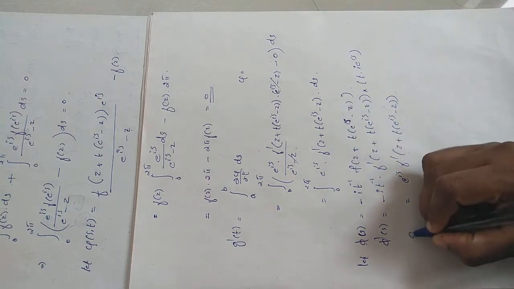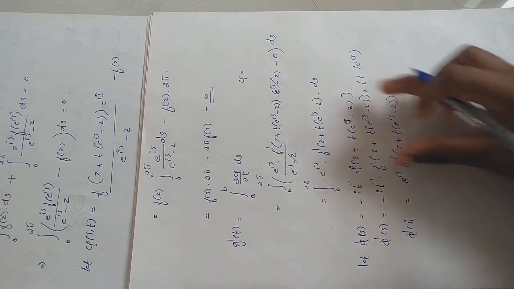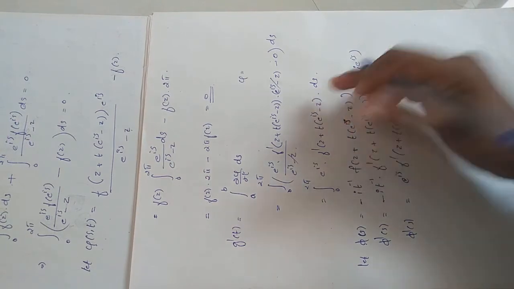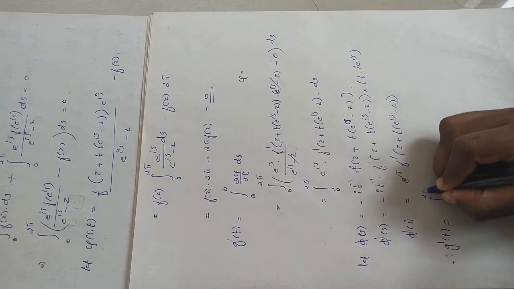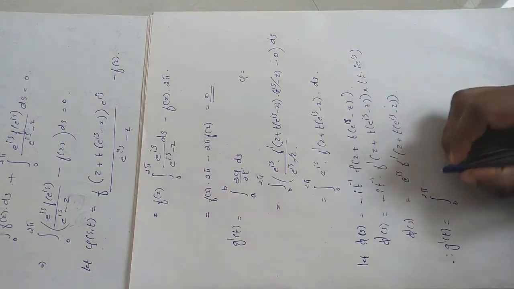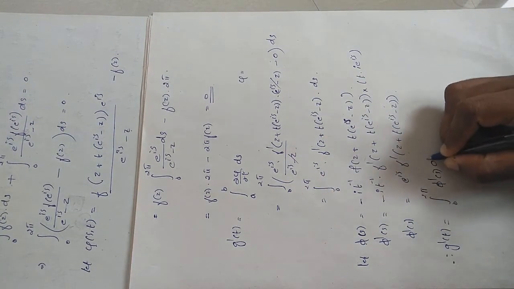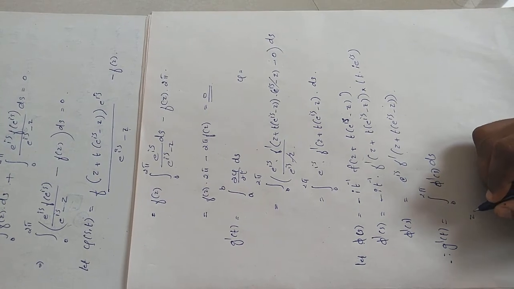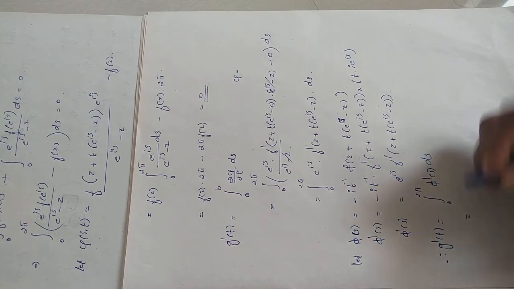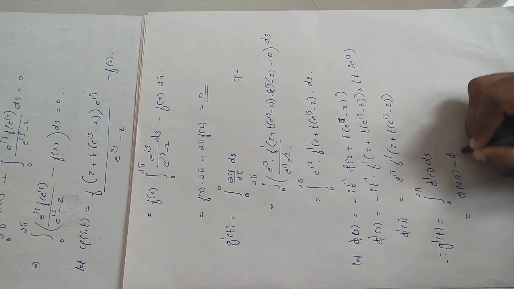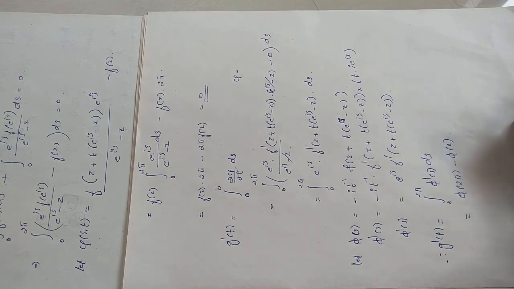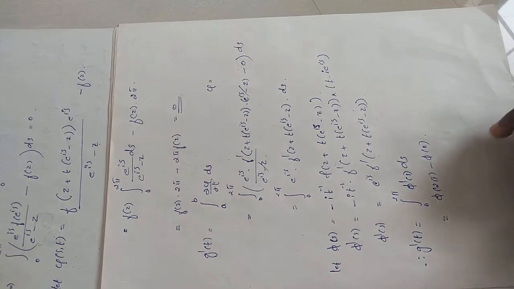So you can see that this phi dash of s is nothing but this term in the integral, right? Therefore g dash of t can be written as integral 0 to 2 pi, instead of this term I can write phi dash of s ds. So by the fundamental theorem of calculus again, the integral and derivative cancel, so this will be phi of 2 pi minus phi of 0.